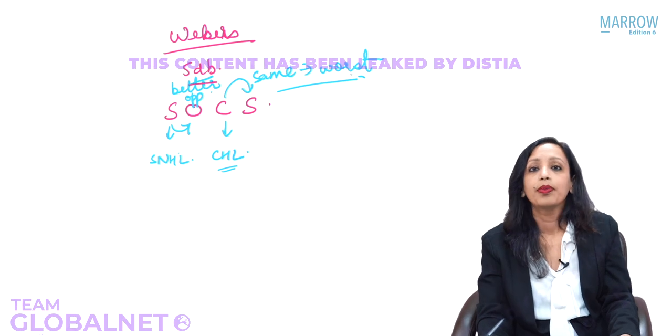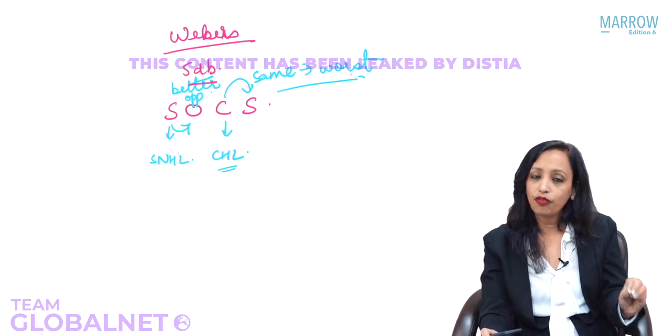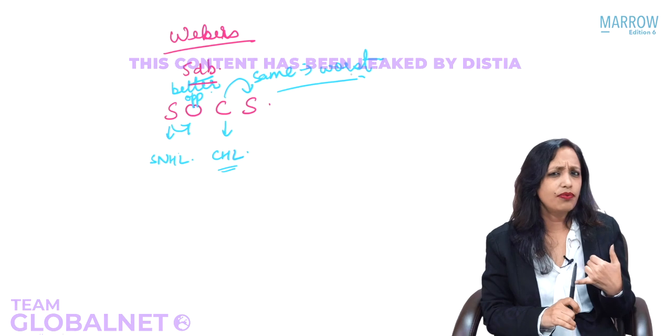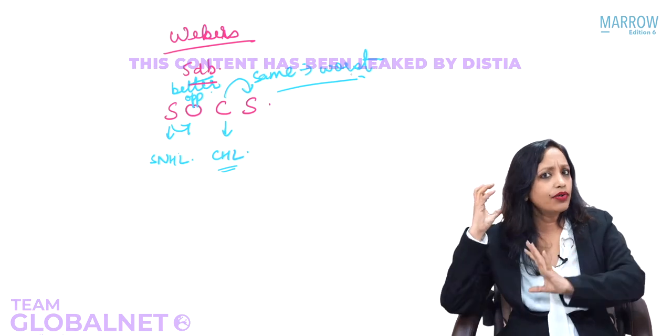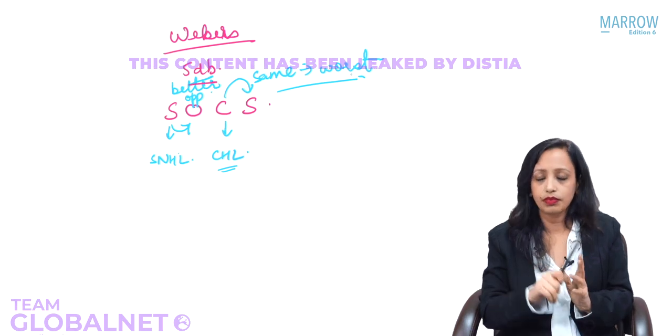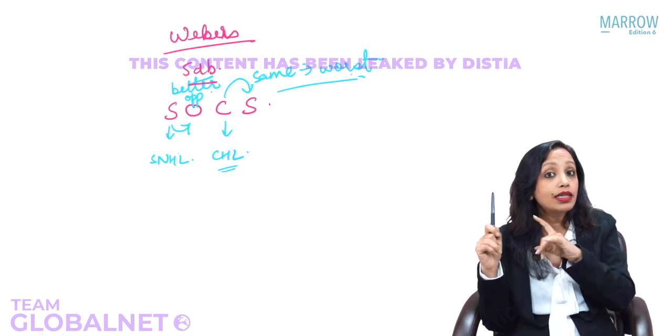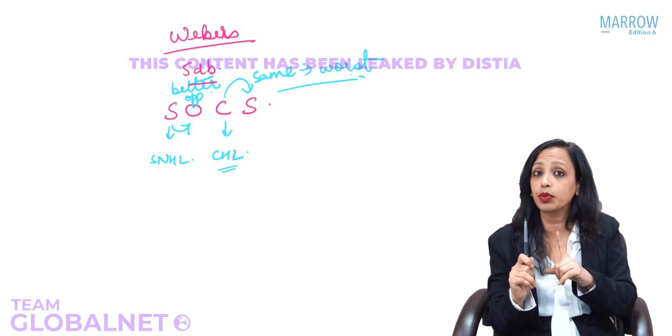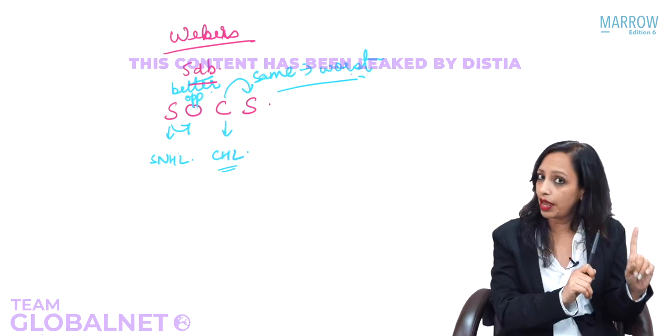Okay, before we proceed, quickly tell me, if there is a conductive hearing loss of the right ear, Weber's will be towards which ear? Yes, the right ear. If there is a sensorial hearing loss of the right ear, Weber's will be towards which ear? Towards the left ear.